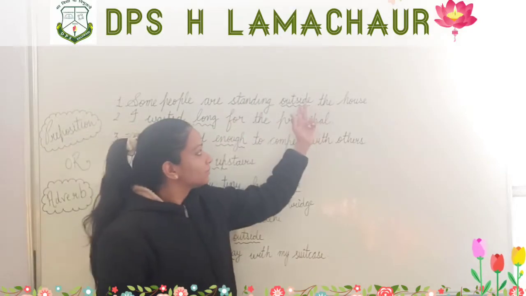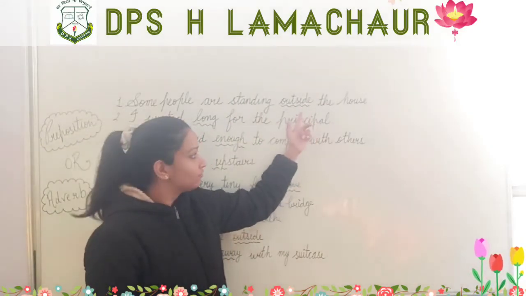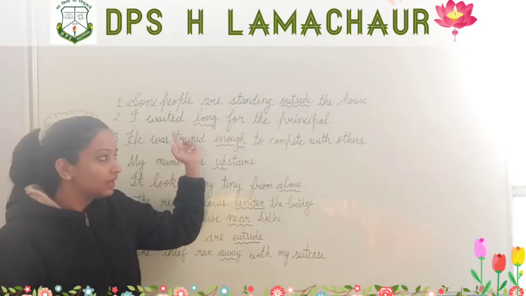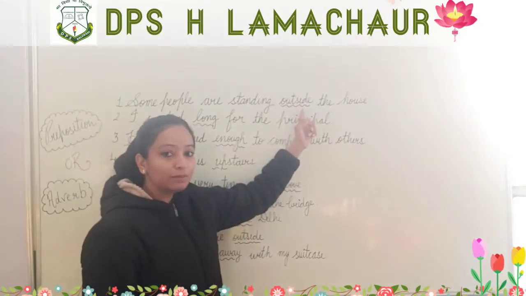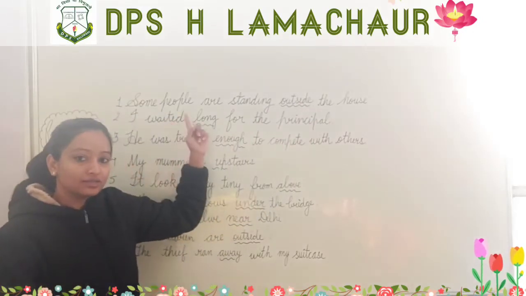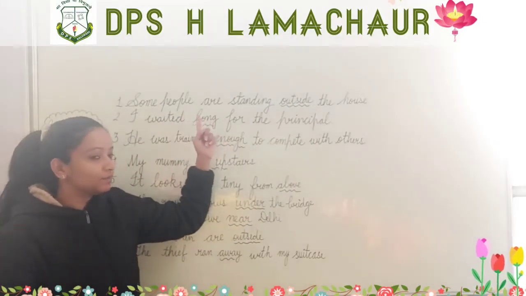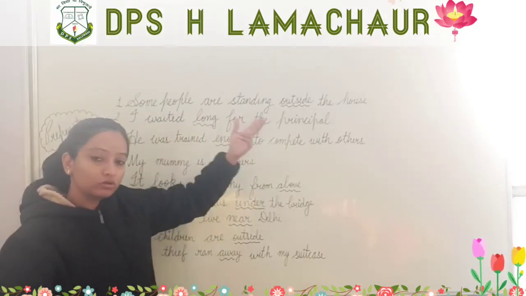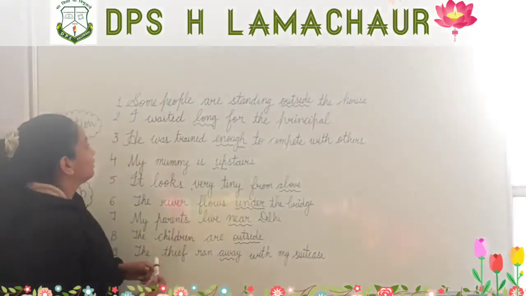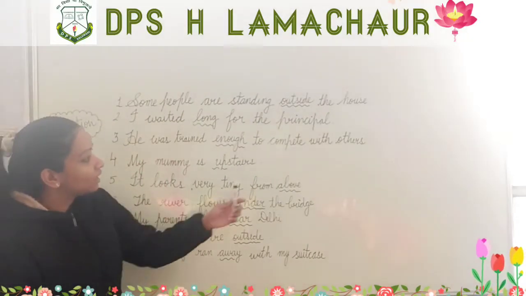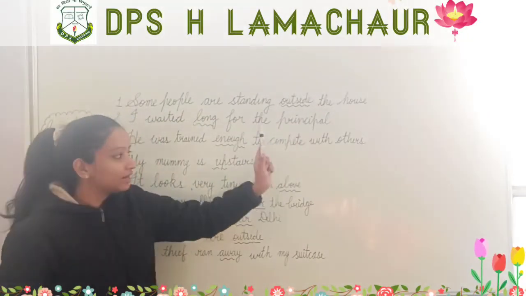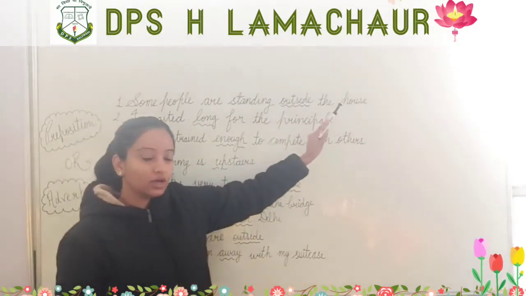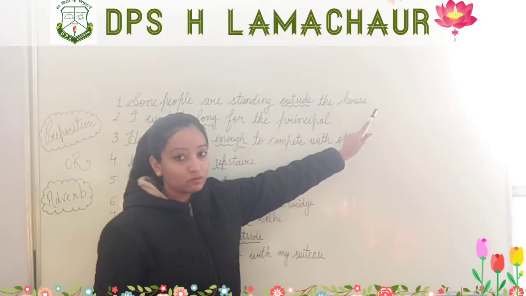Okay, and here we have a preposition, which is connecting the object with the sentence. After writing preposition only, we are getting the answer, and we get to know what the person wants to say, isn't it? So this is a preposition. So you will write here preposition. This is the exercise of your book, so you have to write here preposition.